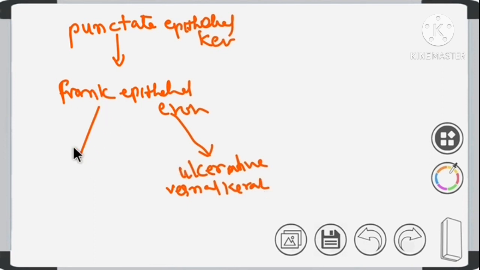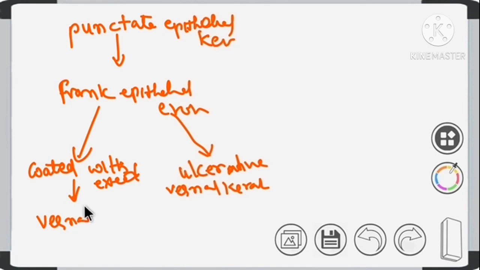Sometimes these frank epithelial erosions will be coated with some exudates, and these lesions are called vernal corneal plaques.